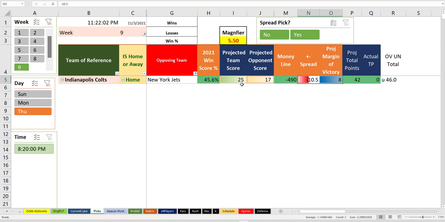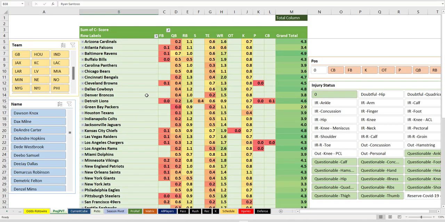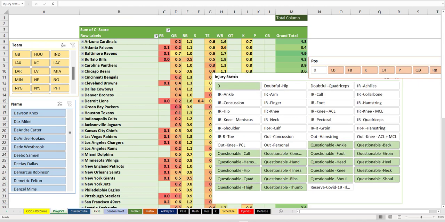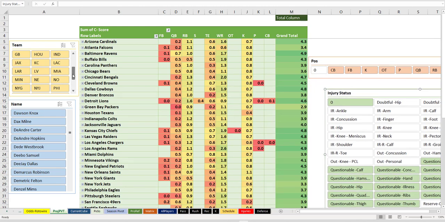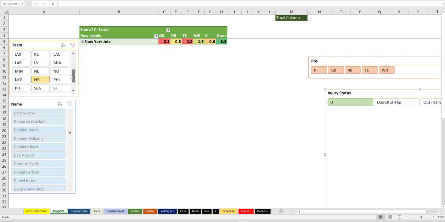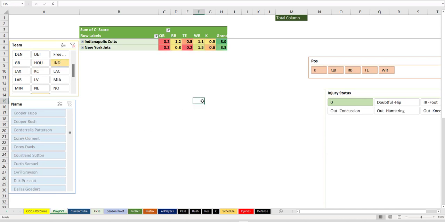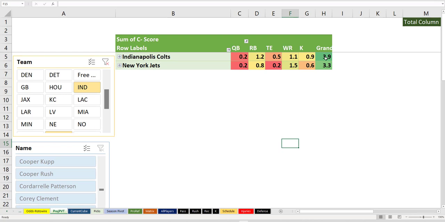So, what builds up to this game? Well, let's go to the Proj pivot sheet. The Proj pivot sheet has all the teams and all the players and their injury statuses. We can start by looking at the two teams and how they compare color-wise, right? So we have the New York Jets, which are right here, and the Indianapolis Colts, right? There we go. So what we have here is, empirically, Indianapolis scores higher.